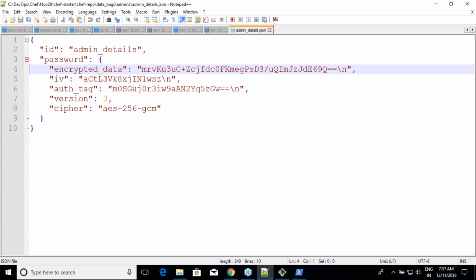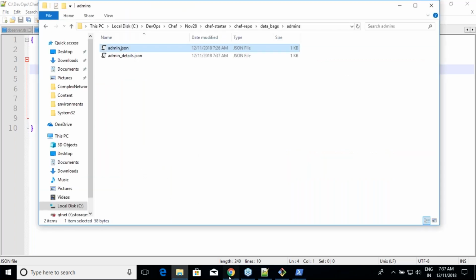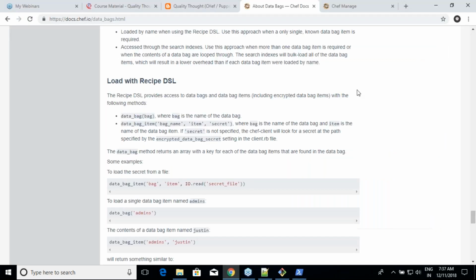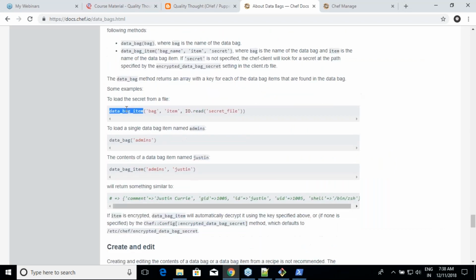Now I have to use this in a recipe. Yes, the whole point is I have to use that in a recipe. So what is the syntax for that? Let us see. Are you seeing this? Wherever you want to read this value in your recipe, let us assume that I want the password at some point.